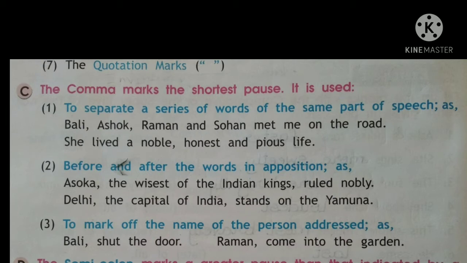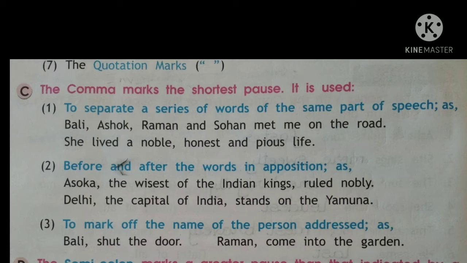So the first way that we use it is to separate a series of words of the same part of speech, as: Bali, Ashok, Raman, and Sohan met me on the road. So these were the names of the boys and we were separating them by a comma. The next sentence is: she lived a noble, honest, and pious life. So all these qualities are separated by a comma.